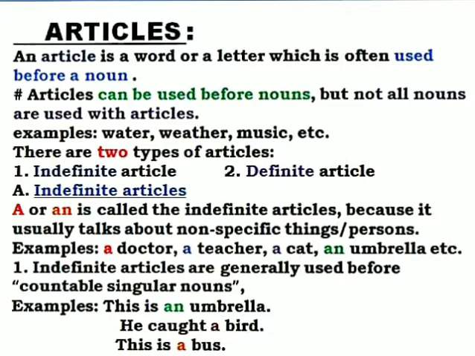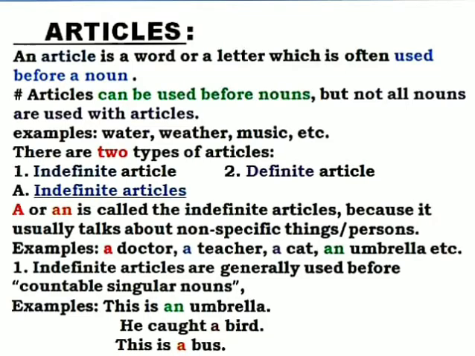For example, a doctor, a teacher, a cat, an umbrella, etc. Now this doctor can be any doctor. I'm not specific about this doctor. So that's why I have used a in front of the noun doctor. A teacher, again a teacher can be anyone, any teacher. So again I used a with teacher. A cat, same thing. An umbrella. Now with umbrella also, I'm not telling about a specific umbrella. It can be any umbrella. That's why I used an.